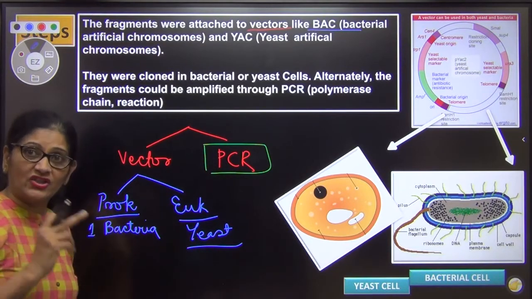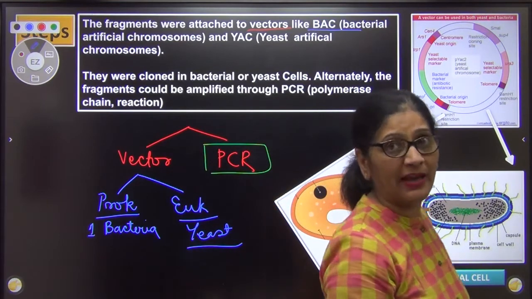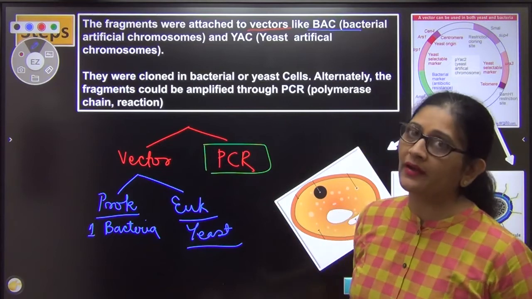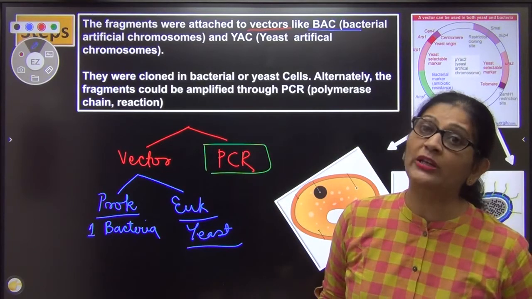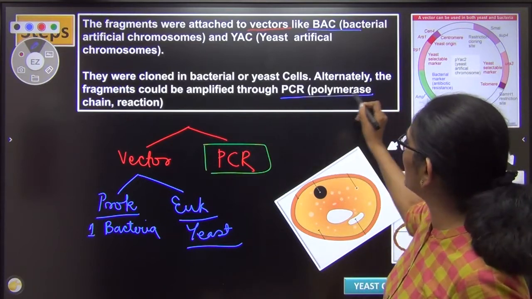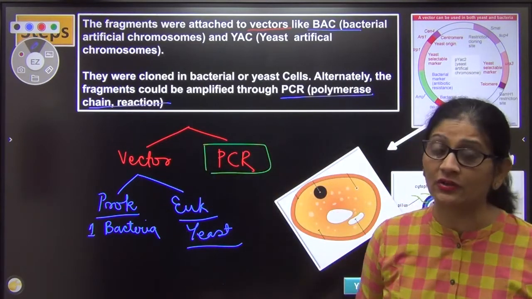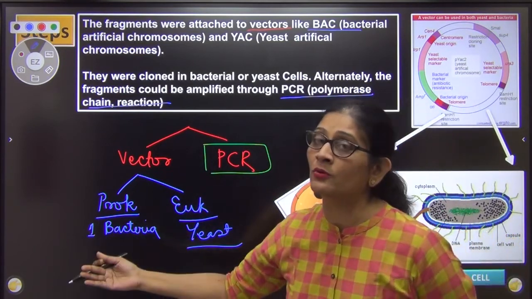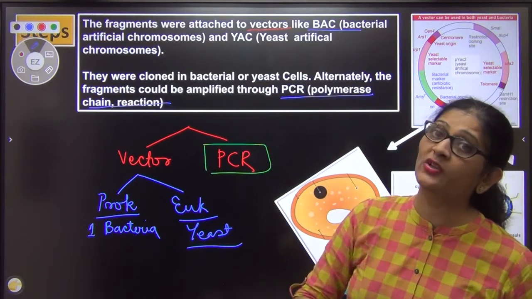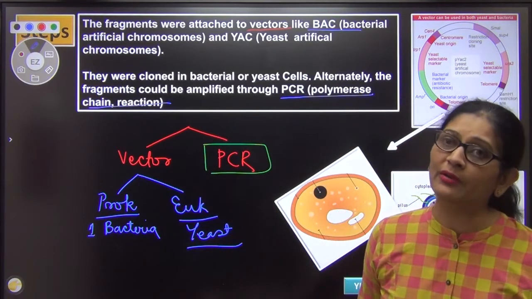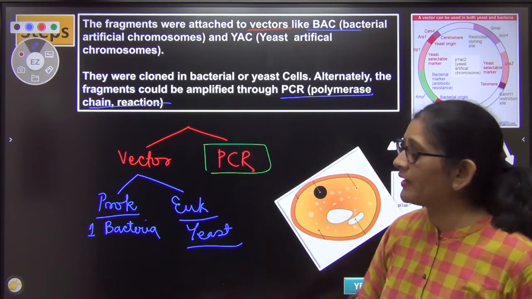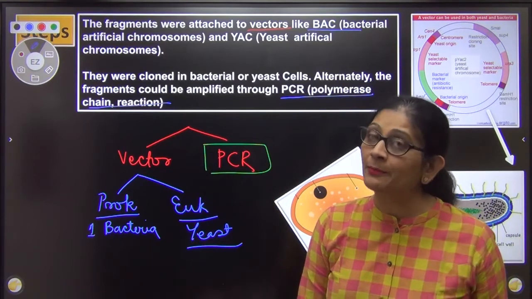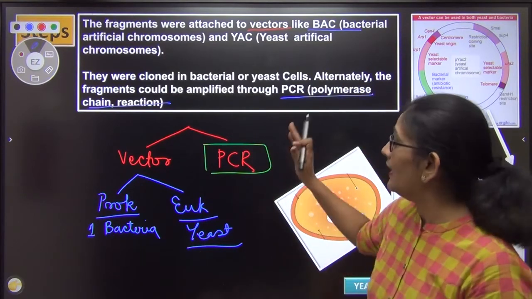So I will multiply my gene of interest. Again I am saying, I will multiply my gene of interest by either of the 2 methods, either with the help of a vector or with a process called PCR, polymerase chain reaction. PCR we learn in biotechnology. In vectors I wanted to do it either in a prokaryote or a eukaryote, but the vector had to be unicellular. So obviously for prokaryotes bacteria are used, there is no other contestant. But in eukaryotes, a good vector was yeast. It's a unicellular eukaryote, and we could actually multiply our DNA in them. Now how to go about it? That I am going to tell you.